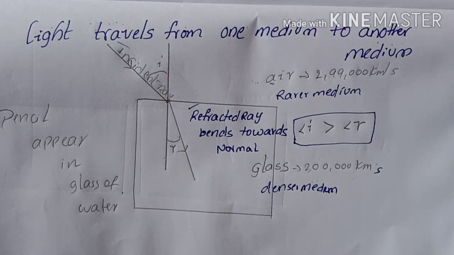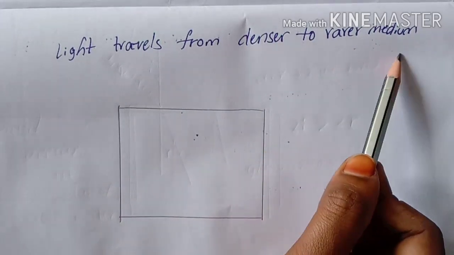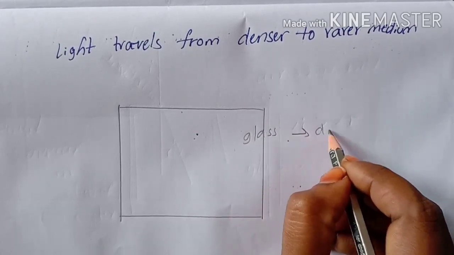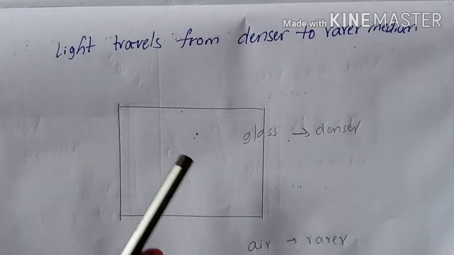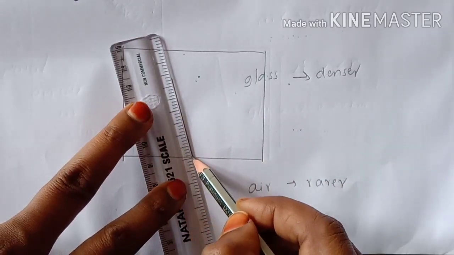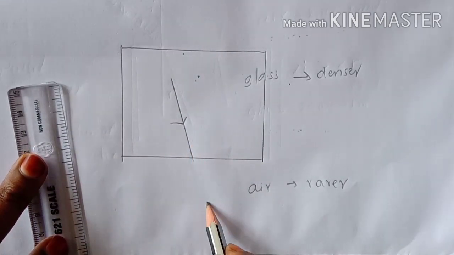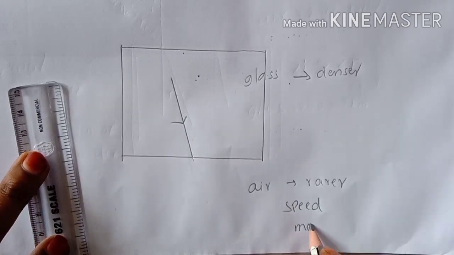Next we go to the denser to rarer medium. The light travels from denser to rarer. Again the glass slab is there, and now the light comes from glass to air. Already you know glass is the denser medium and air is the rarer medium. This is the incident ray in glass, and next it comes to the air medium.